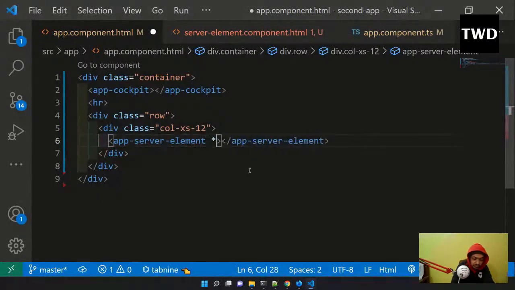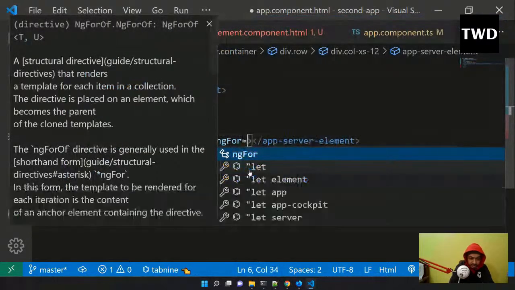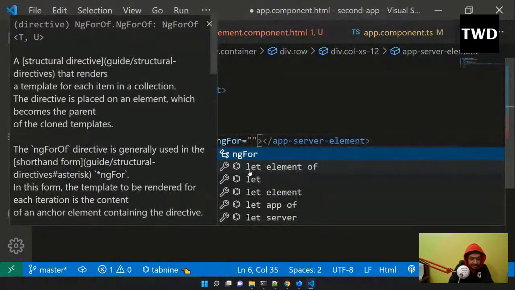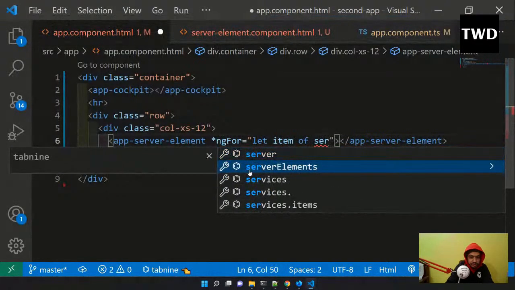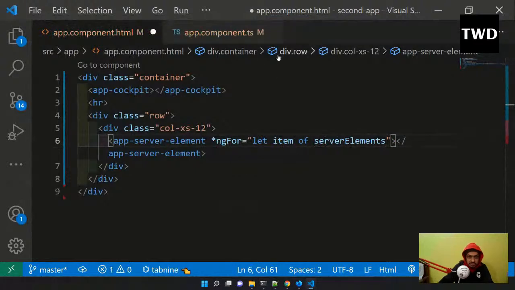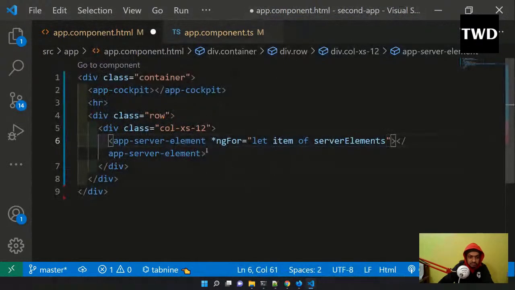But we have to show a lot of things here, so we have to use the ngFor here. ngFor, just like we have seen in the previous case also, let item of serverElement. So what is the server element? This is depending upon this server element. Depending upon this, I'm showing this app server element.